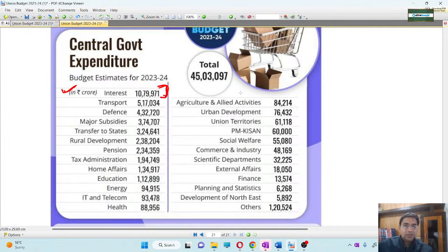Then after that the maximum budget has been given to the transport sector. Then defense subsidies 3,74,000 crore. State transfer will be 3,24,000 crore. Rural development 2,38,000. Pension, tax administration, home affairs, education, energy, IT, telecom and health. All these places are there where the money is being spent in this way. So the total expenditure is going to be 45 lakh crore 3,097 crore.